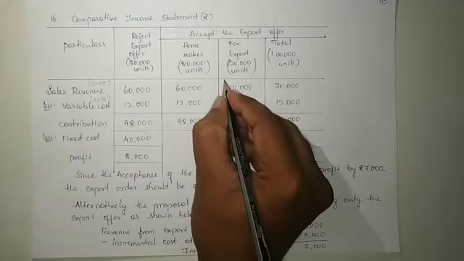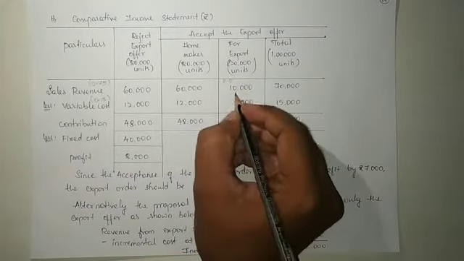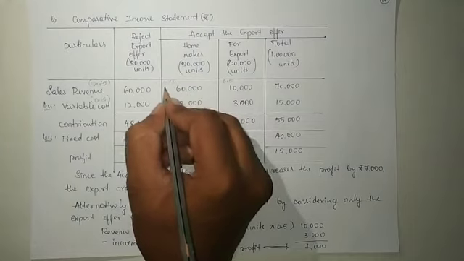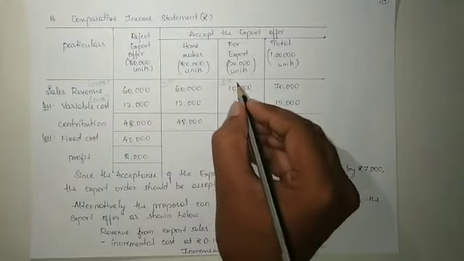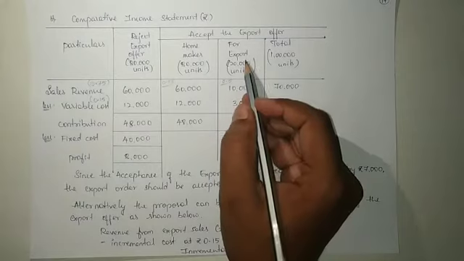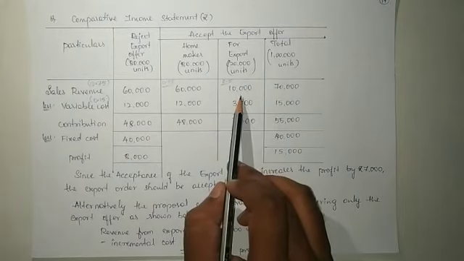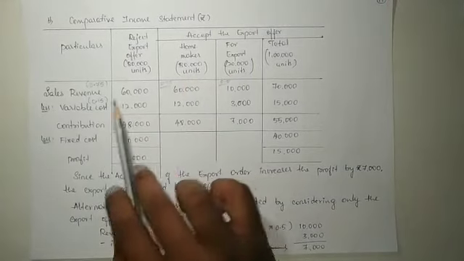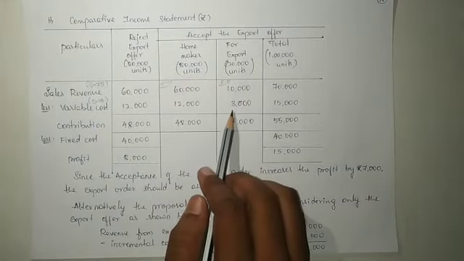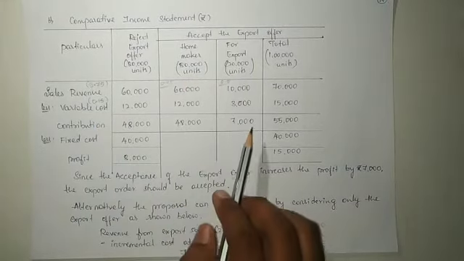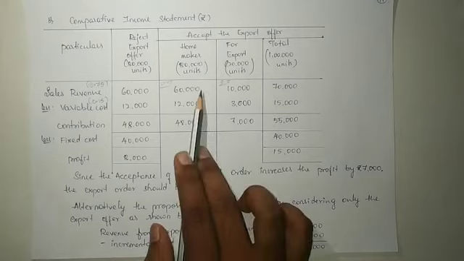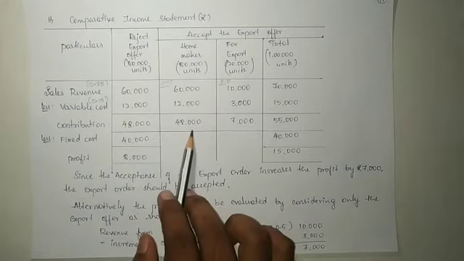So this is calculated by 0.5. 0.5 into 20,000, we will get 10,000 rupees, right? Variable cost is 20,000 into 0.15, that is going to be 3,000, right? So a total of 7,000 contribution we are going to get from export, and this is as usual 48,000.